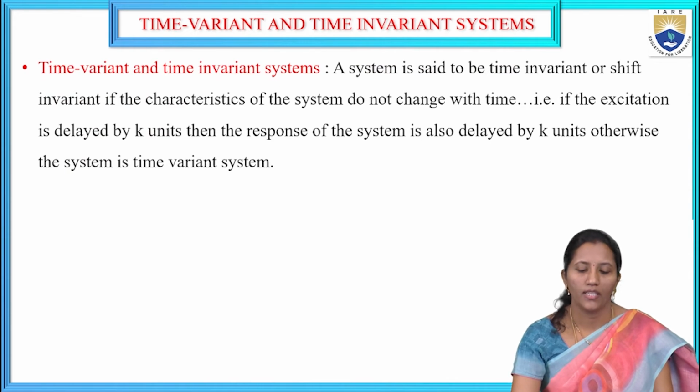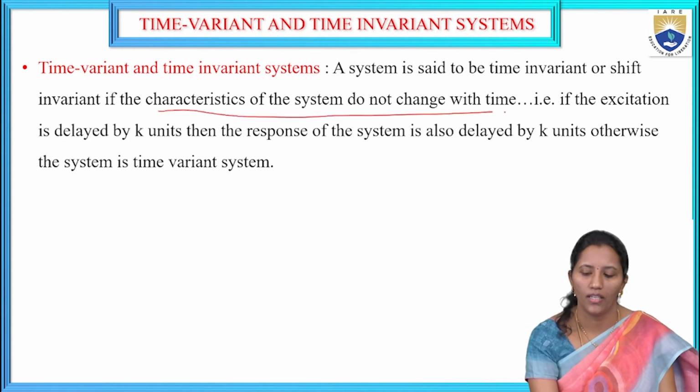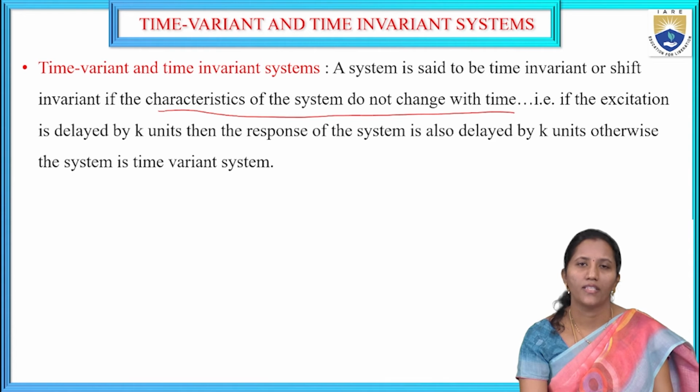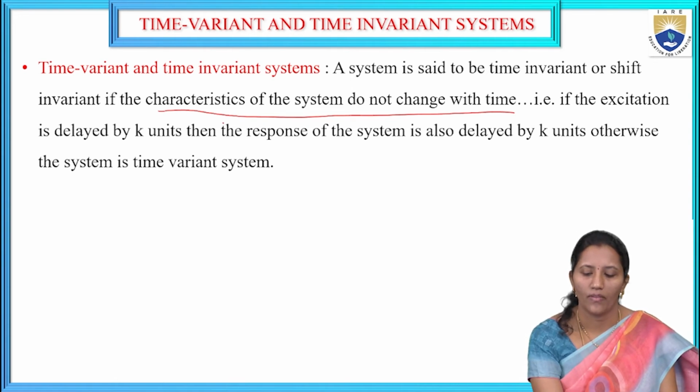Another one is time variant and time invariant systems. A system is said to be time invariant or shift invariant if the characteristics of the system do not change with time. That is, if the excitation is delayed by k units, then the response of the system is also delayed by k units. Otherwise, it is a time variant system.